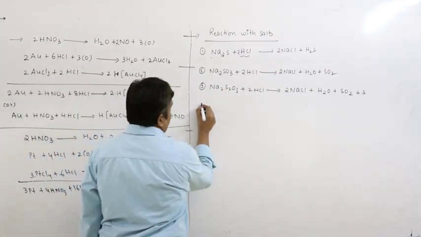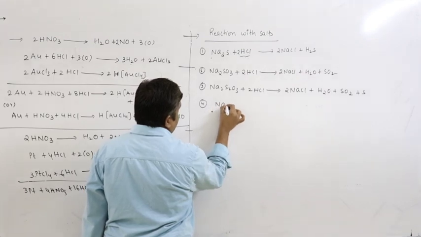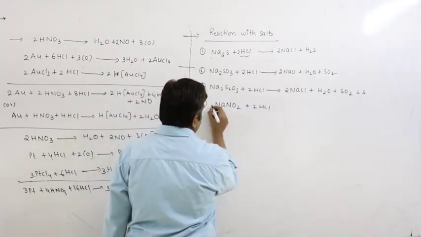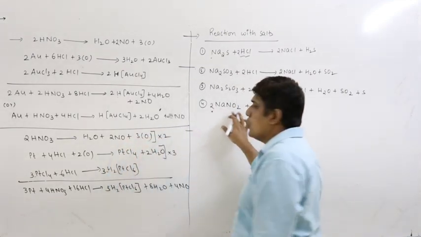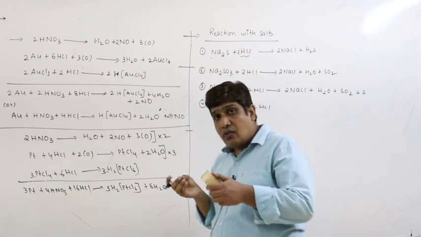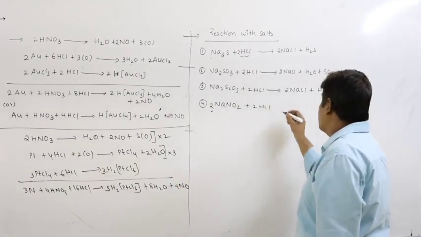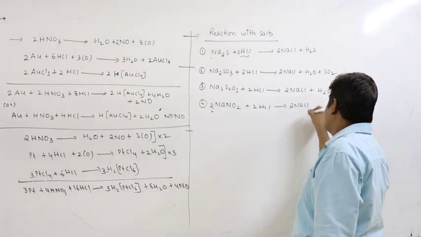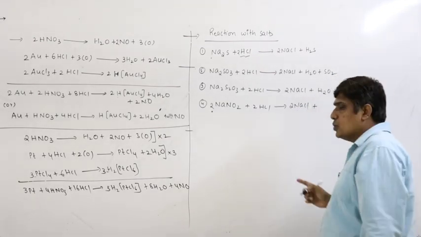Even sodium nitrite, NaNO2, a salt of NaOH and HNO2. HNO2 is the anhydride of two different oxides of nitrogen, so both are released here. So what we get is NaCl plus HNO2.